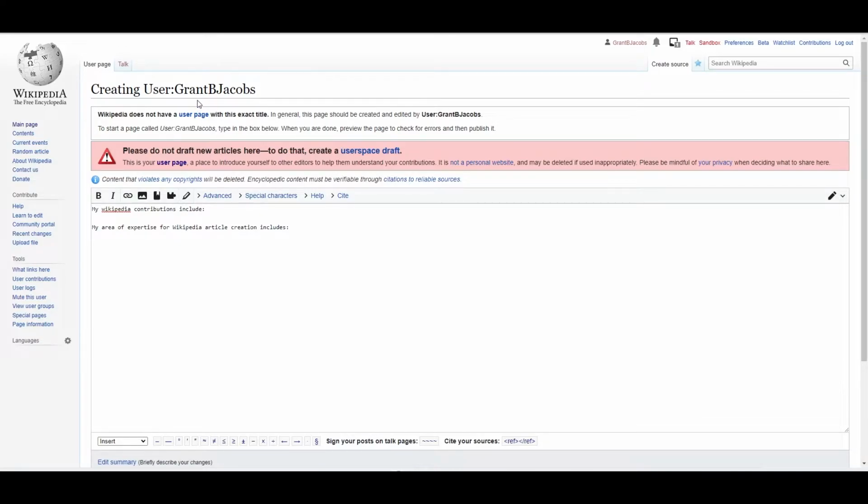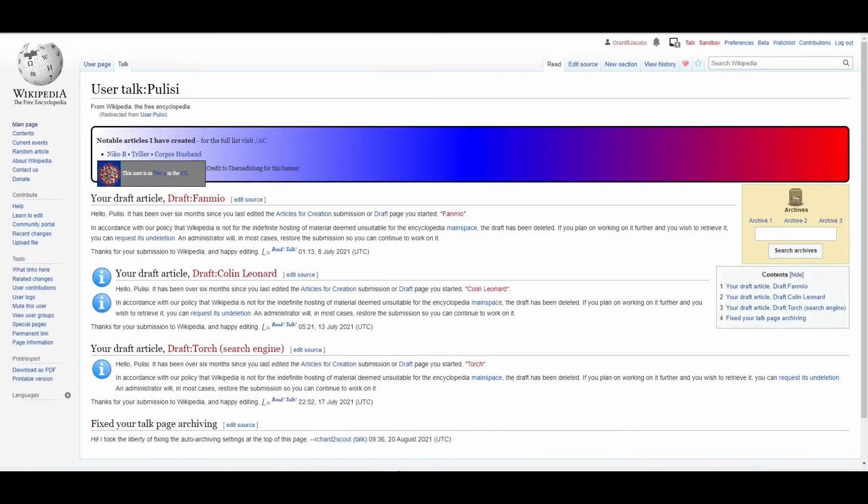Now, just to distinguish, there's a user page, and then up here on the second tab, there's a talk page. That talk page, I'm going to stay there. The talk page is where people can give you feedback on the articles you've written. Sometimes your articles will get deleted, or maybe they'll be changed in a significant way, and people can state their reasons there. And some people on their user page, they just redirect right to that page.